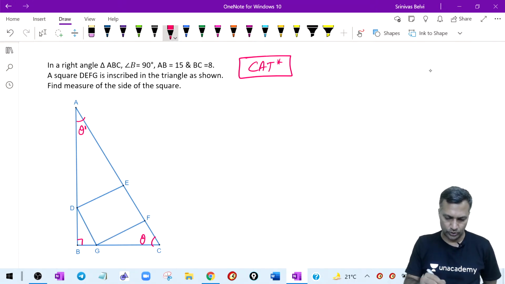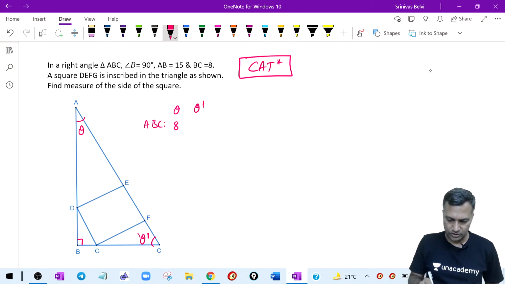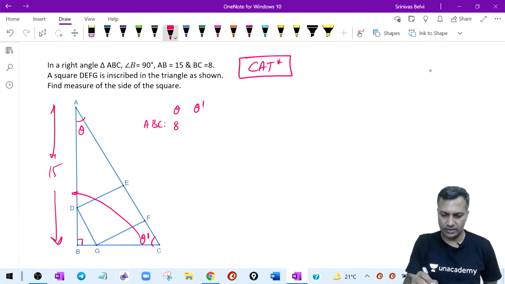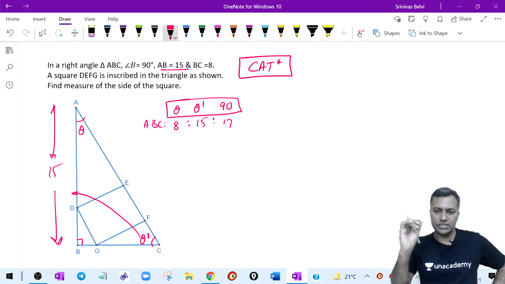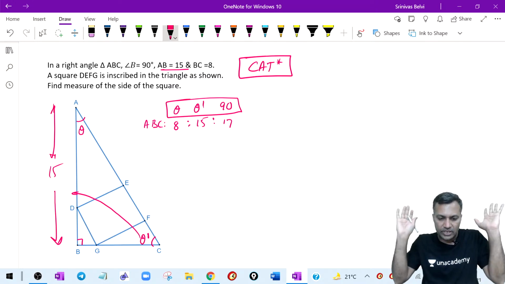Side opposite theta, 8 units. I'm talking in terms of the larger triangle ABC. Side opposite theta is 8. Side opposite theta dash, this whole stretch, is given to me as 15. Therefore the side opposite 90 is going to be 17. Good. So this becomes the ratio of the sides of the triangle whose angles are these. The ratio of the opposite sides of these particular angles would look something like this.